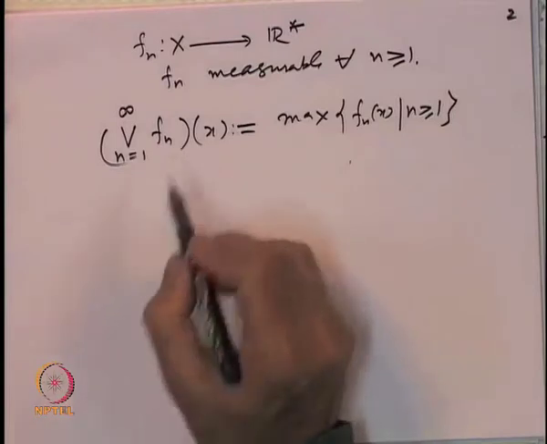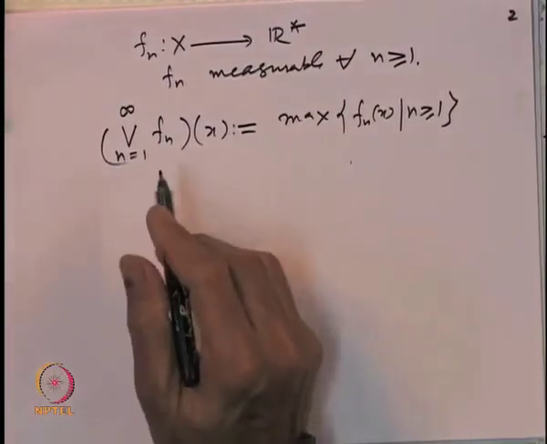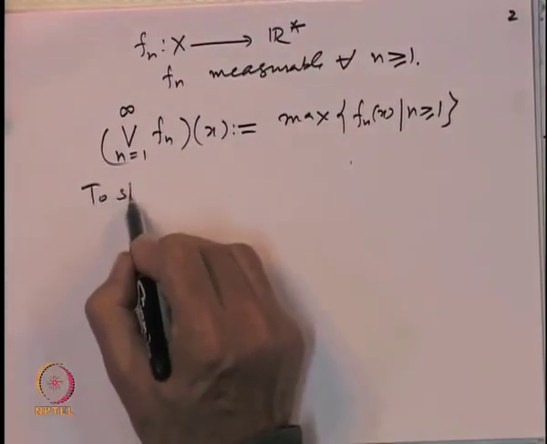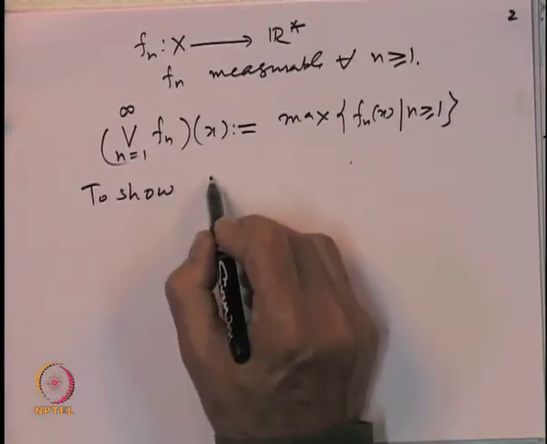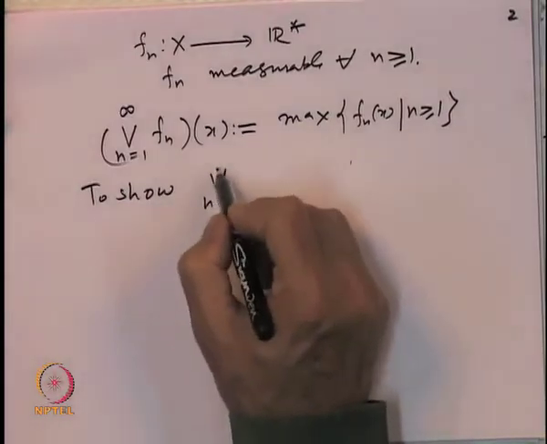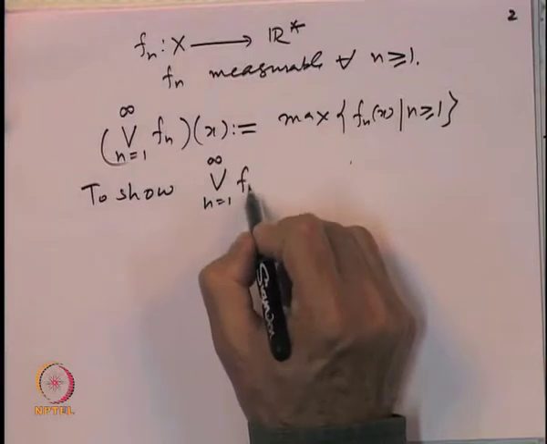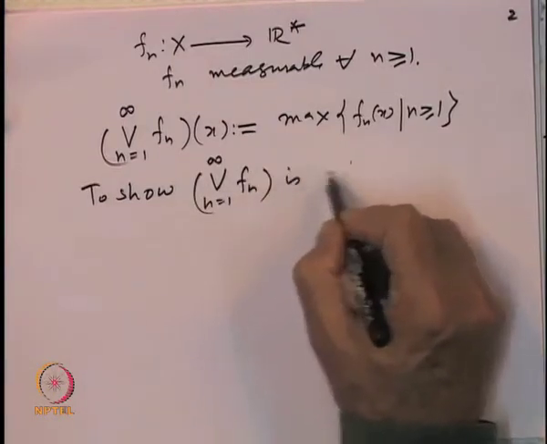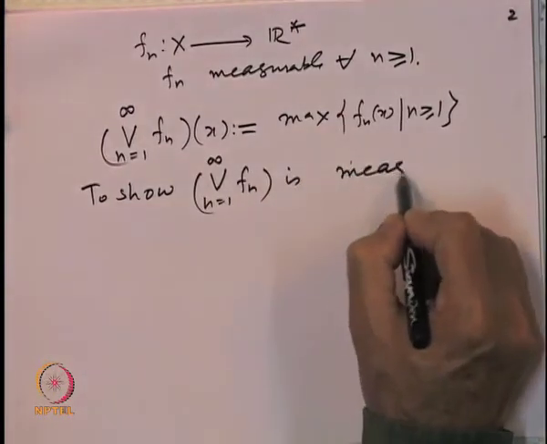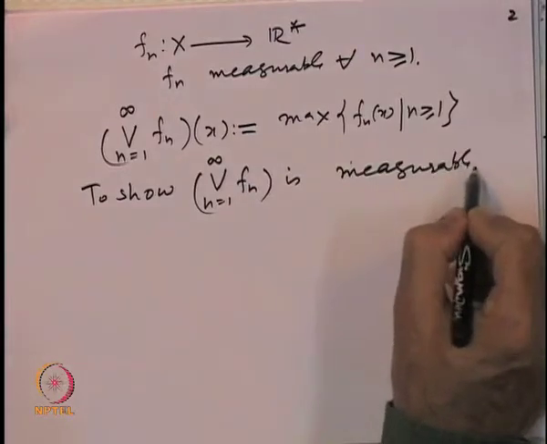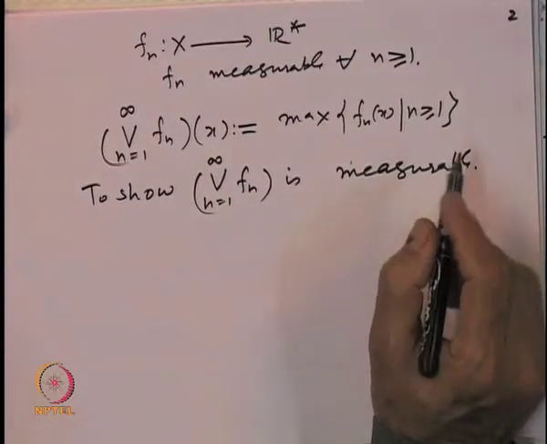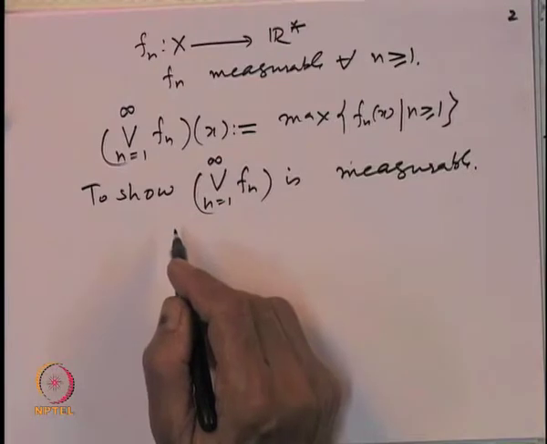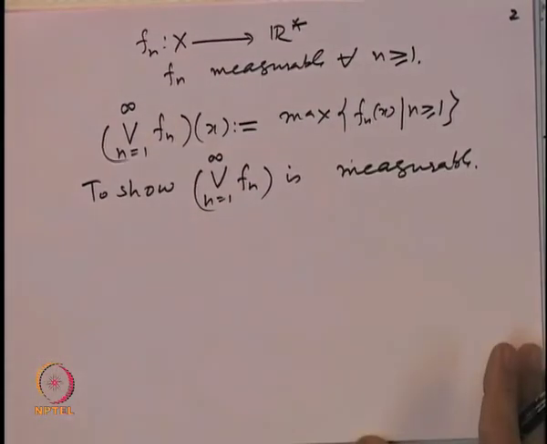This is the definition of this maximum, and we want to show that this function is measurable.